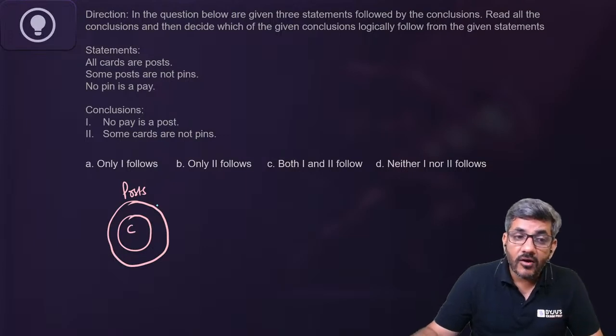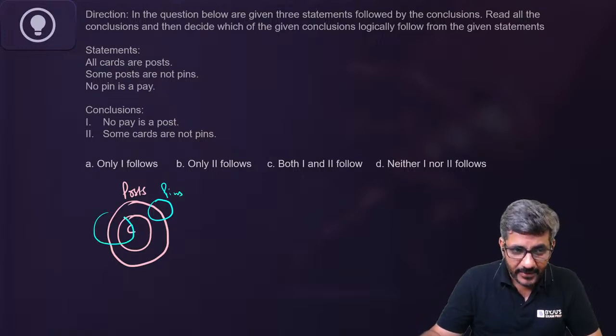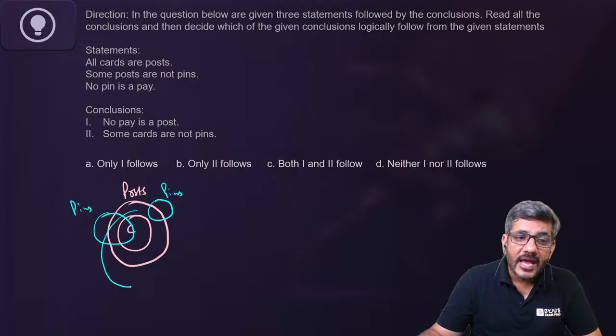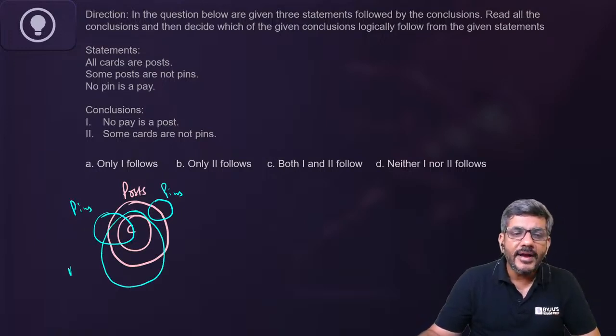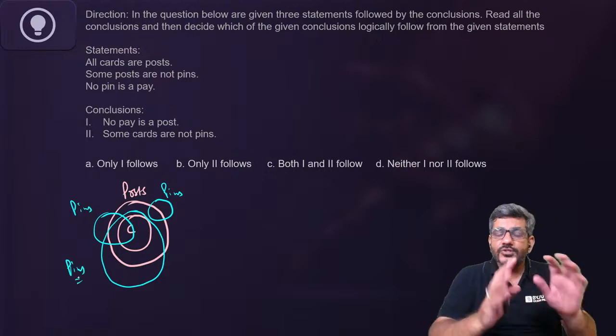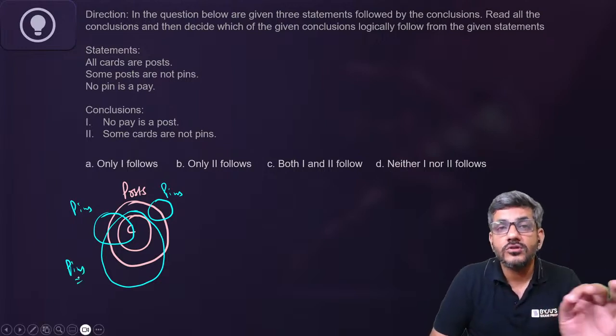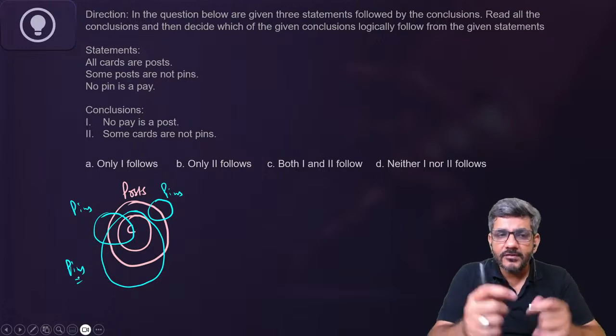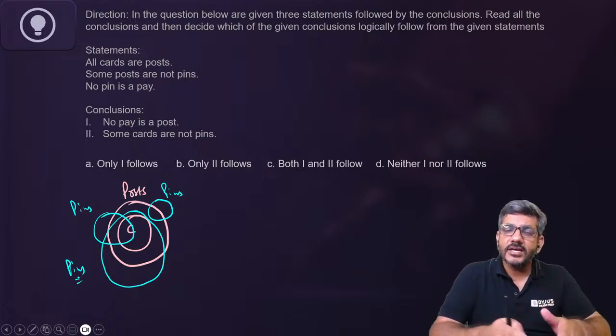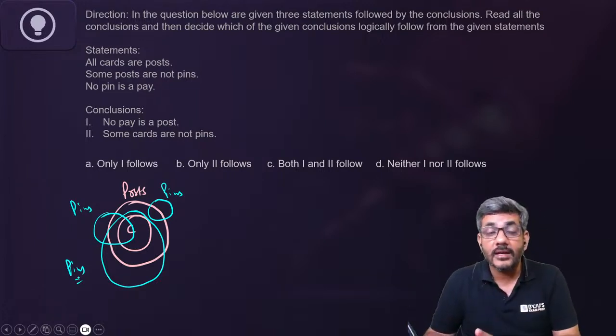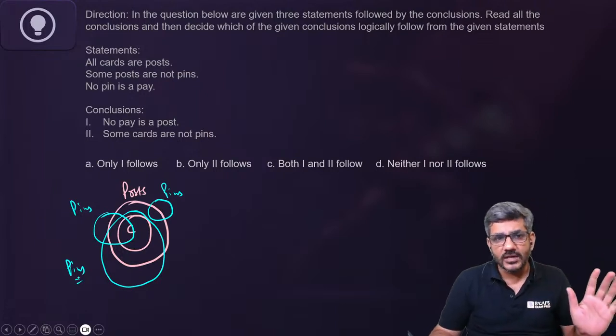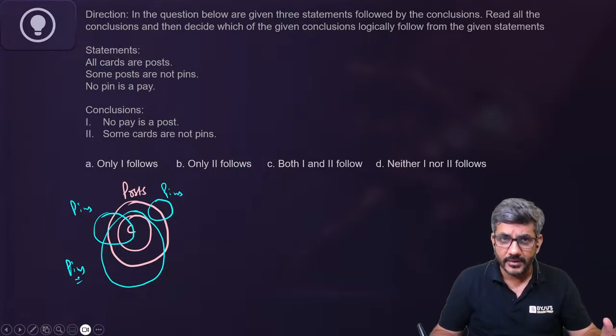So the circle of pins, it can be like this. The circle of pins, it can be like this. The circle of pins can be like this as well. The point is that pins and posts should have something which is not common. I mean, at least some area between pins and posts should be there, which is there in posts and it is not there in pins. ऐसा कुछ एरिया हमारे पास होना चाहिए. So all possibilities can be formed, right?